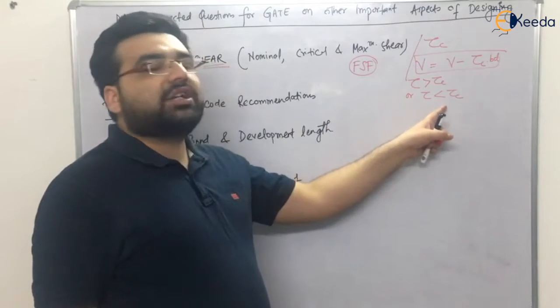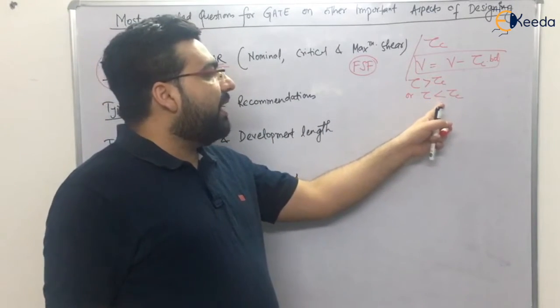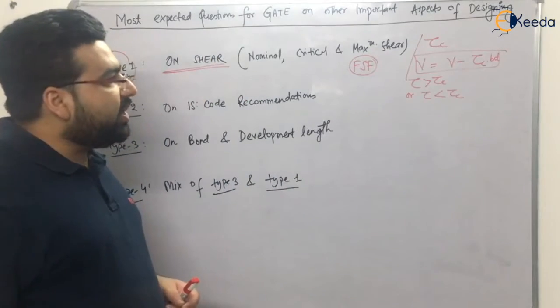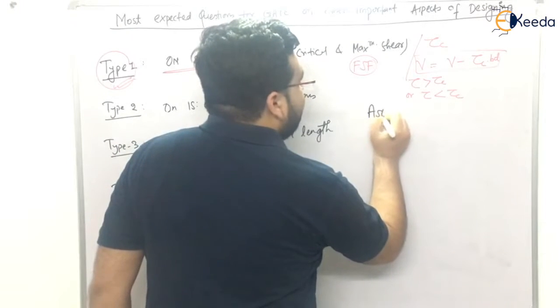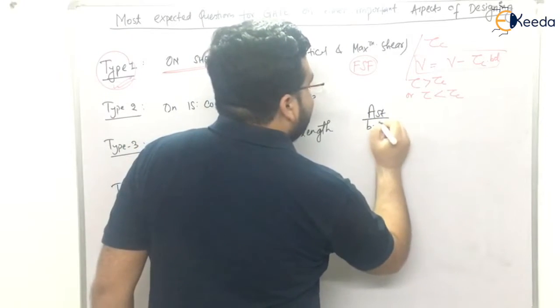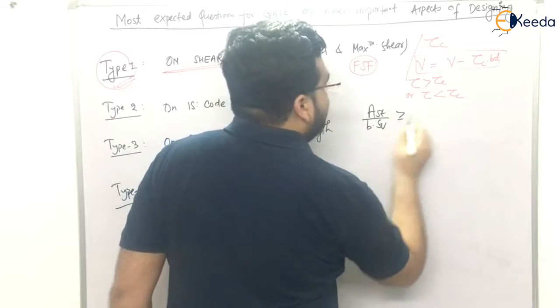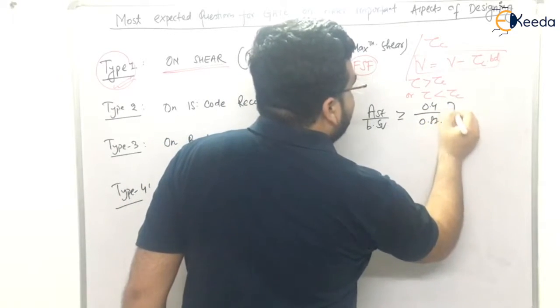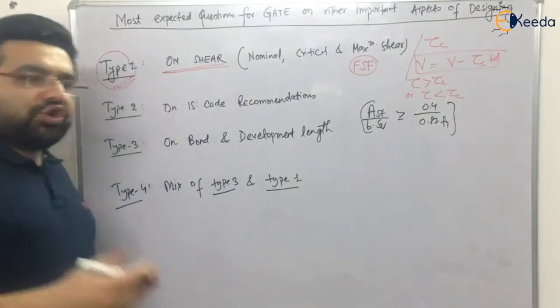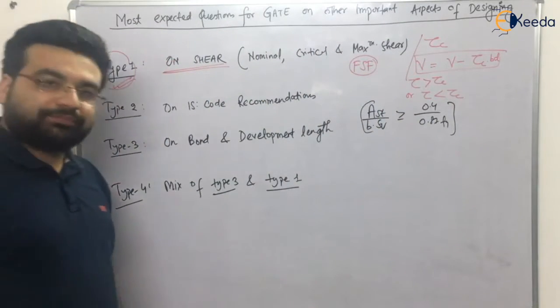If tau is less than tau c, you have to provide the minimum shear reinforcement. The area of the minimum shear reinforcement, I have already told you, is Asv divided by b into Sv should be greater than or equal to 0.4 upon 0.87 fy. I have already told you, right? So the question can be like this. This is type number 1.